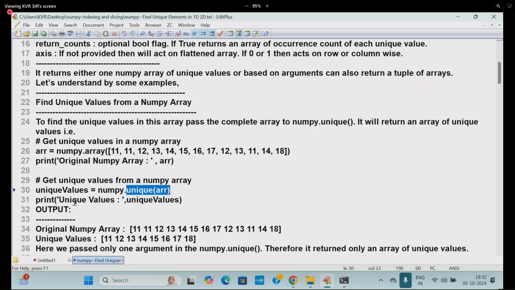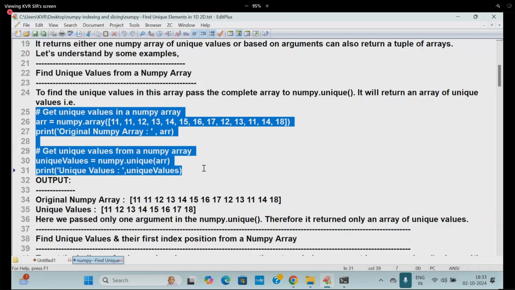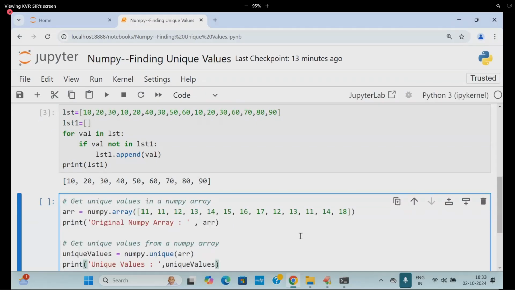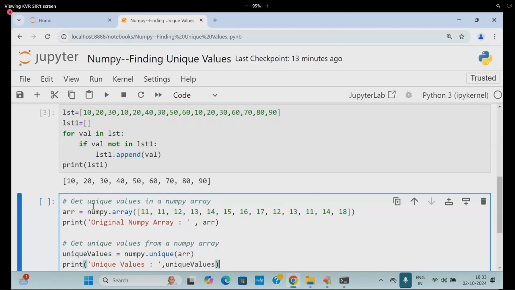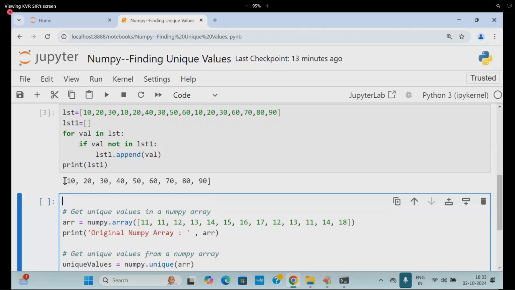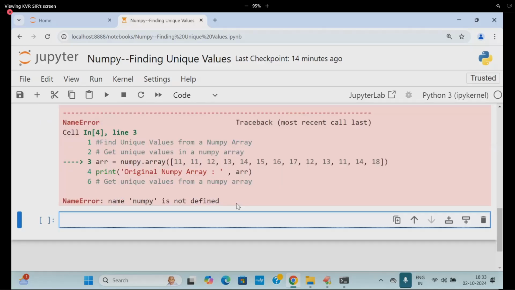Okay. So I'm printing unique values is equal to unique values. For your notes purpose, I put it here: ARR. I'm printing the original array and I'm printing the unique values. Are you following me? This type of output I'll show you in this case. So here I'm finding unique values. That is the first example, first case here.